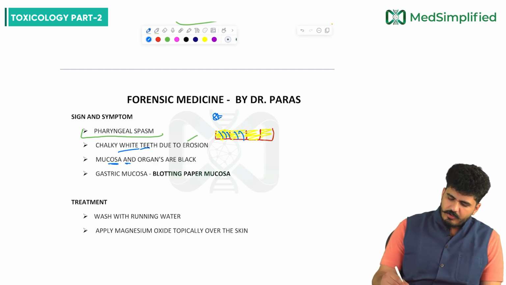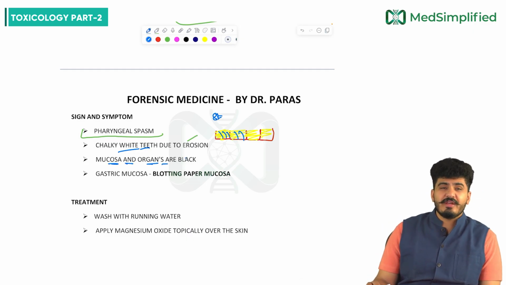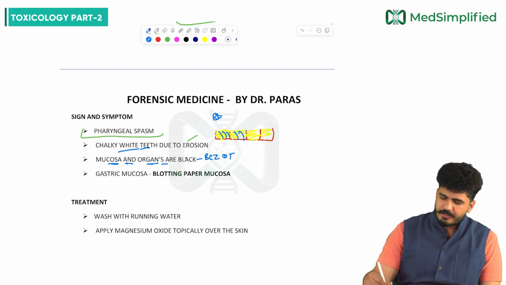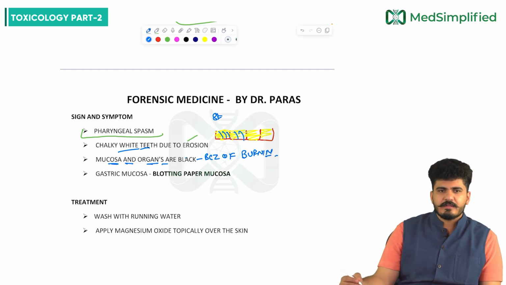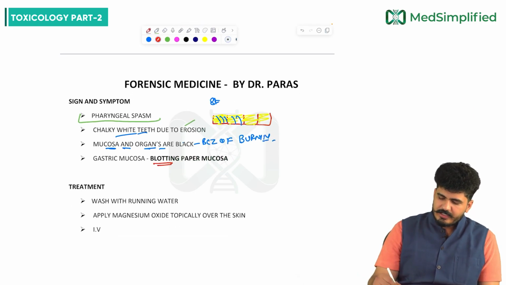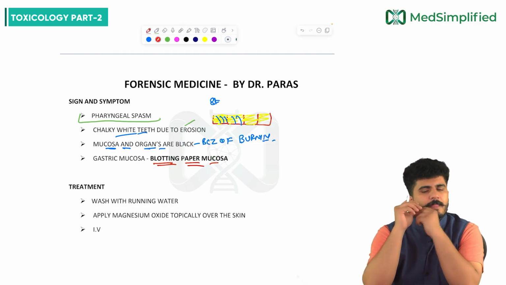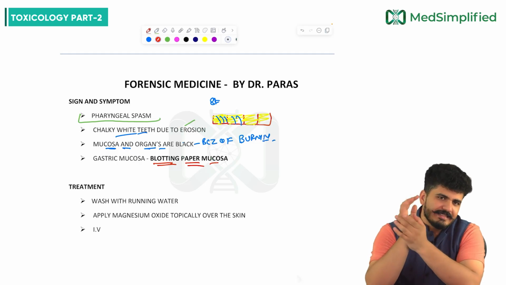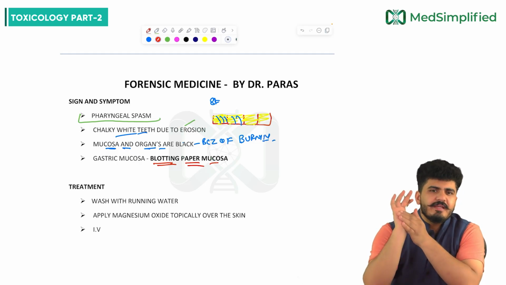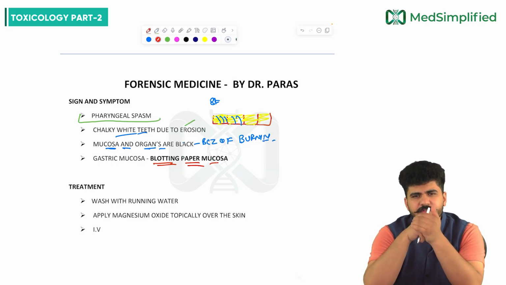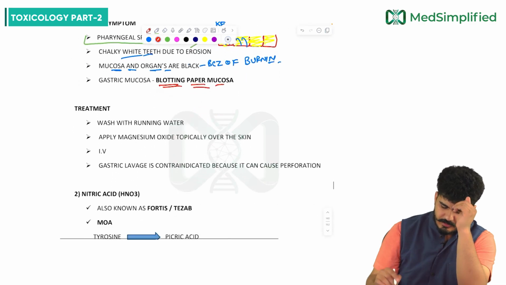Then the mucosa and organs are black because of the inflammation and burning. The mucosa and the organs are black. The gastric mucosa will show an appearance called blotting paper mucosa. So what are the signs and symptoms? Pharyngeal spasm will be there, chalky white teeth due to erosion, mucosa and organs are black, gastric mucosa is blotting paper mucosa. Now treatment.